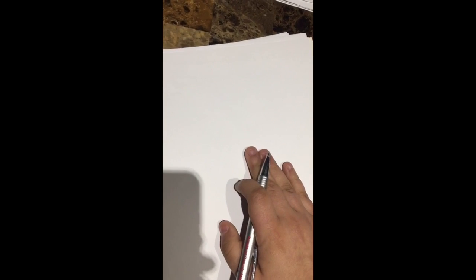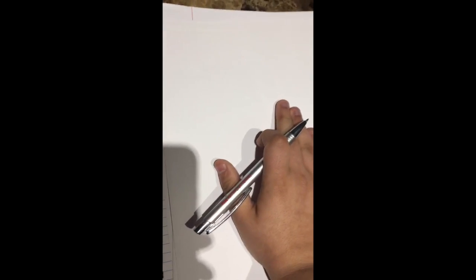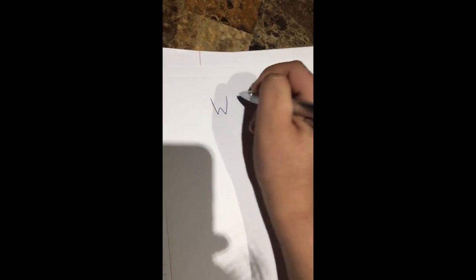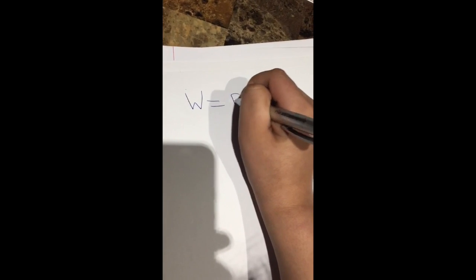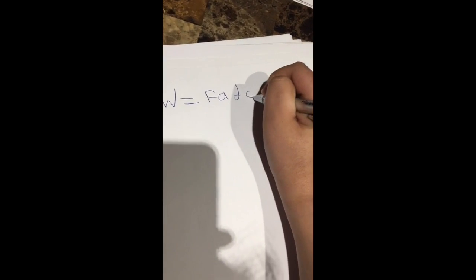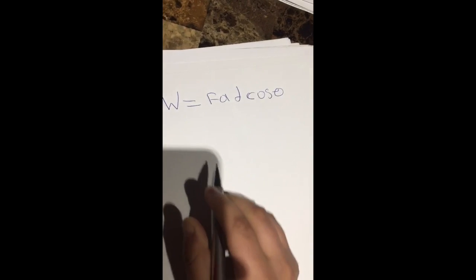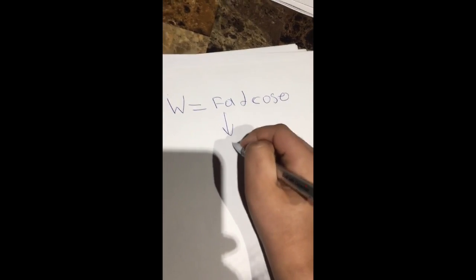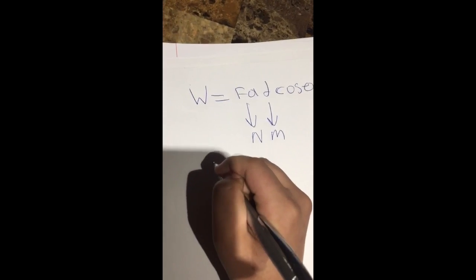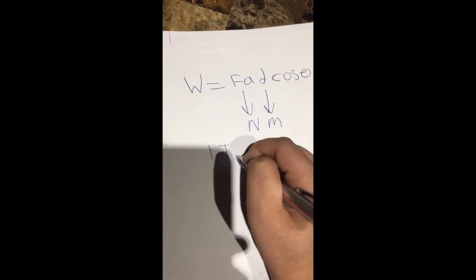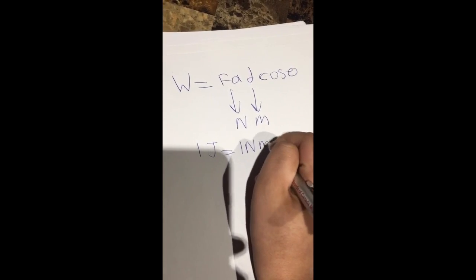Now, I'm going to prove using unit analysis that energy is in fact measured in joules. We previously defined energy as the capacity of an object to do work. Now, we know that work, which is also measured in joules, is equal to FA d cos theta. Okay? We know that FA is measured in newtons and d is measured in meters. So we can confirm that 1 joule is equal to 1 newton meter.